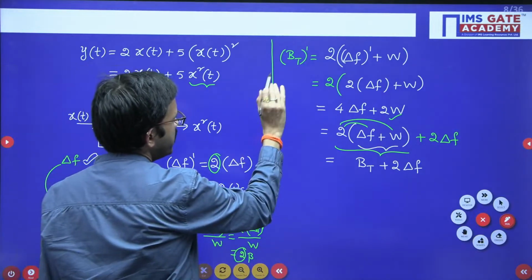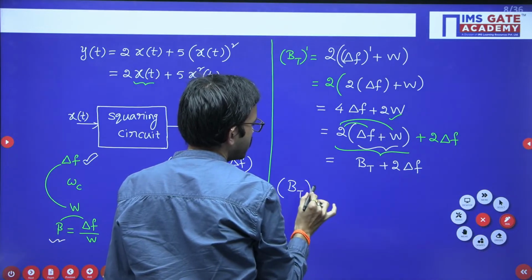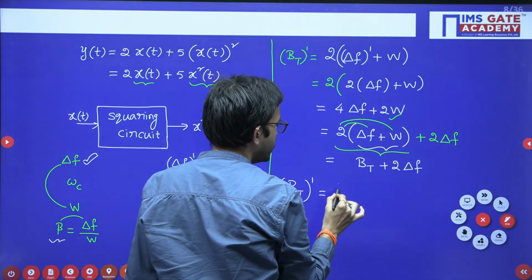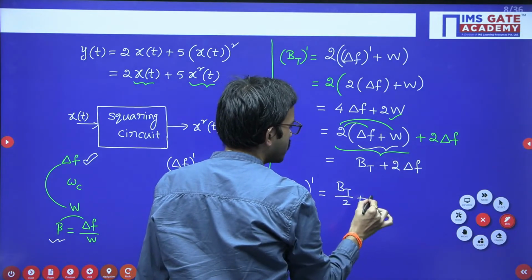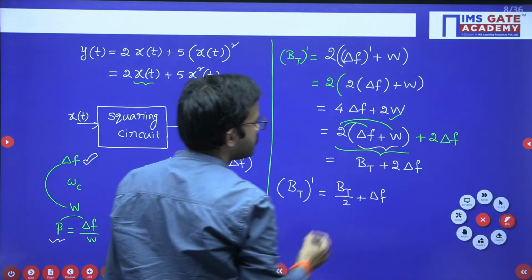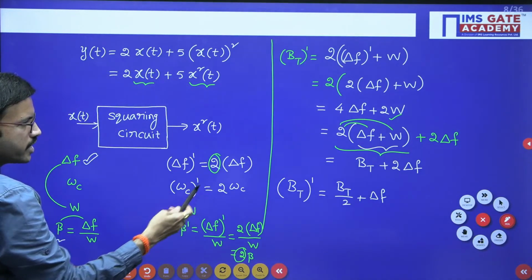So this is your BT dash. Now calculate half of this one. Calculate half of this one. So that means BT will become half and this term will become half. So that means you are going to get delta f. Okay, I hope it is clear why I have done like that.